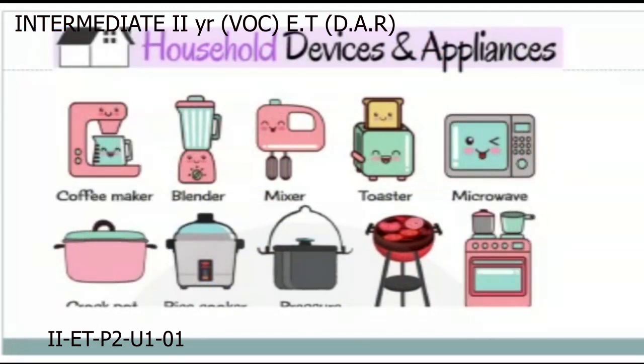We are then moving to the next topics and next chapters. We will clearly explain how they are constructed, how they work, what are the causes for the failure or faults that occur in domestic appliances, and what are the remedies for those faults.